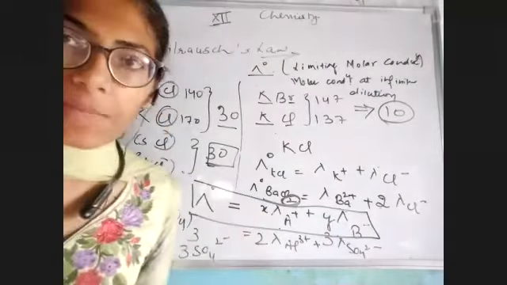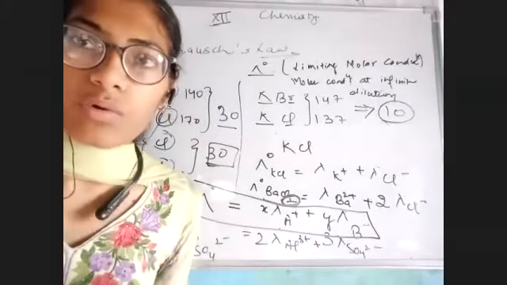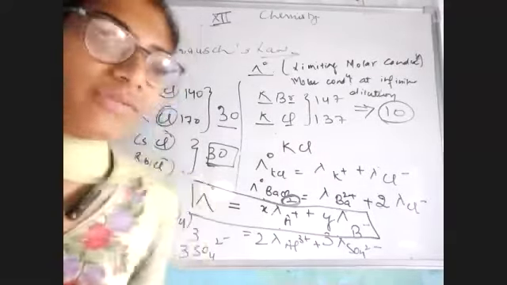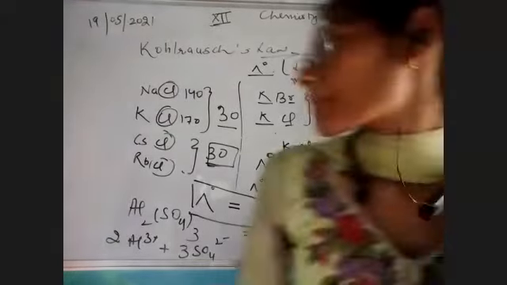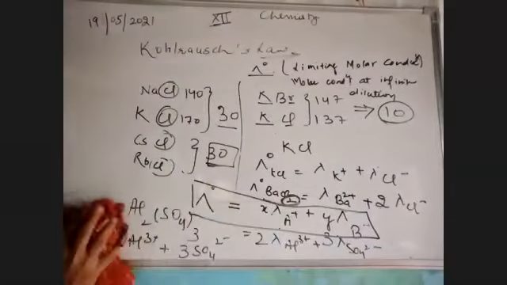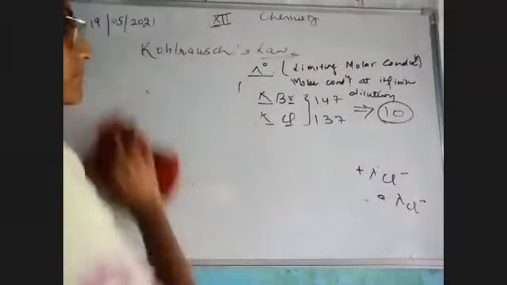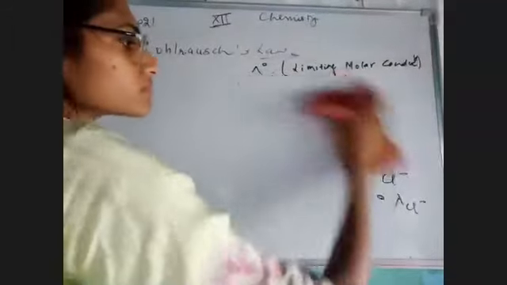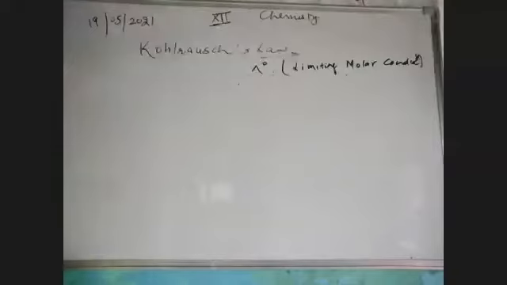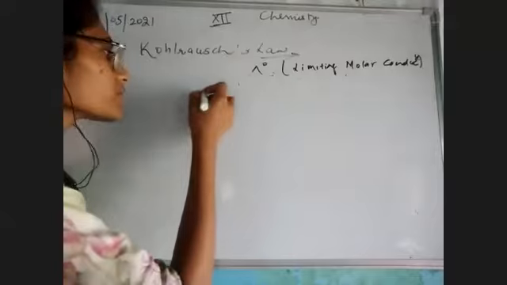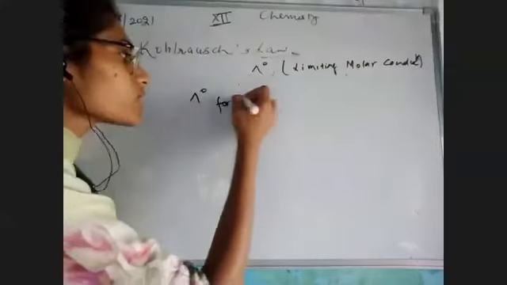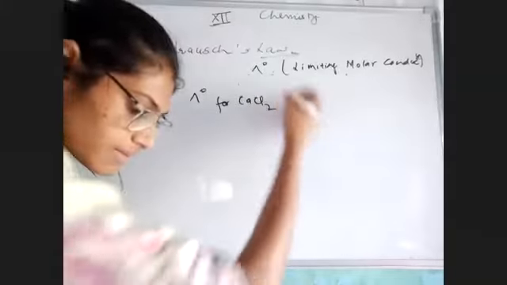This was defined as Kohlrausch's law. Let me show you an example that would elaborate your concept more. So let's do a single example with Kohlrausch's law. The question is, we have to calculate the lambda naught, that is limiting molar conductivity, for calcium chloride and magnesium sulfate.